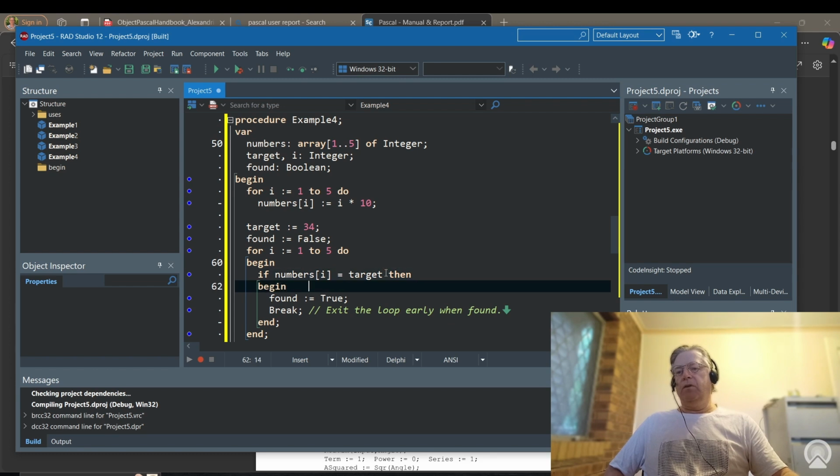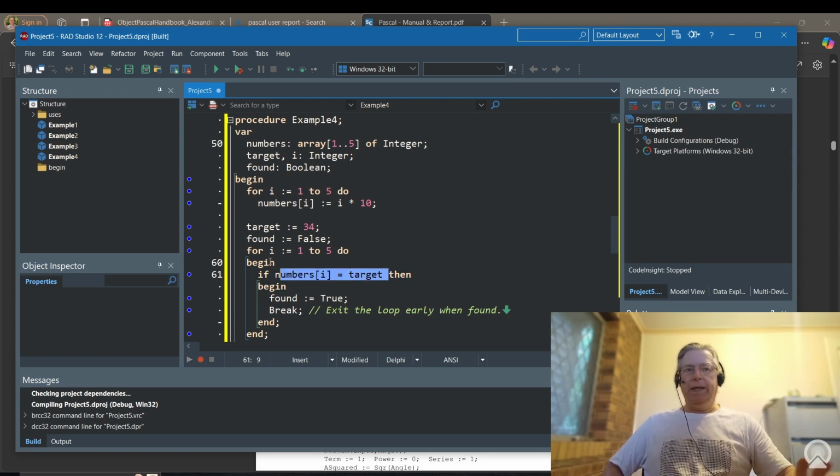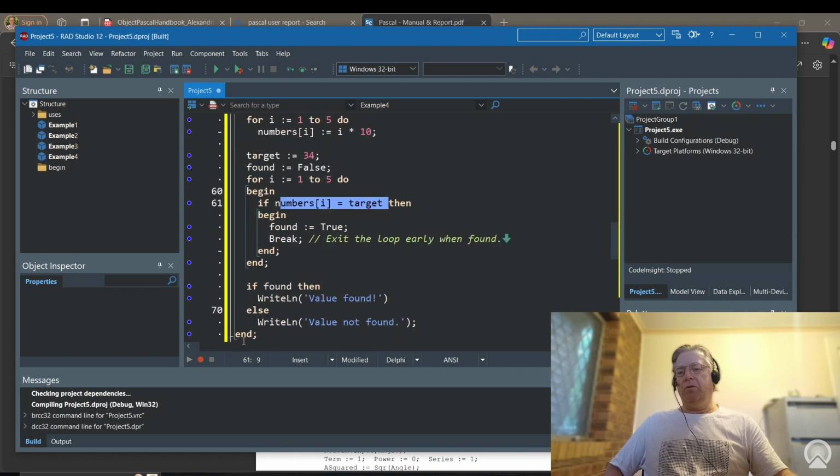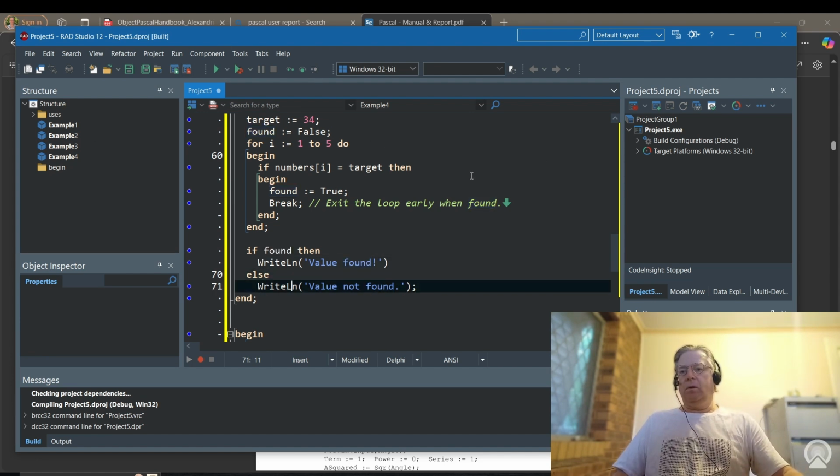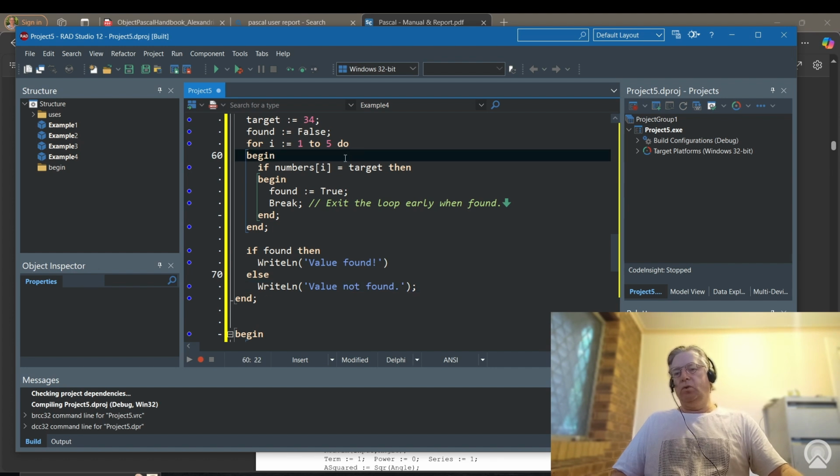None of them matched, so found remained equal to false, and for that reason it went down to there. And if you wanted to see that, you could always add in a write or writeln statement to compare those two values.